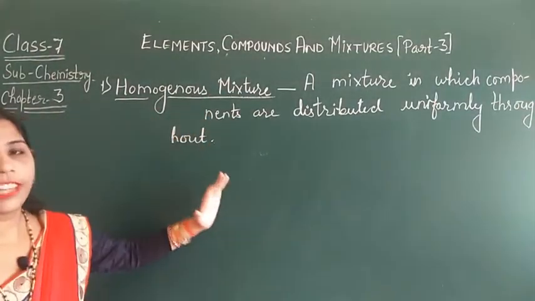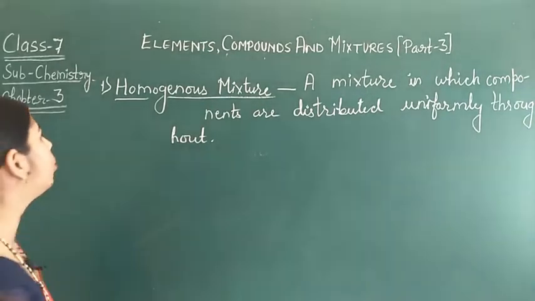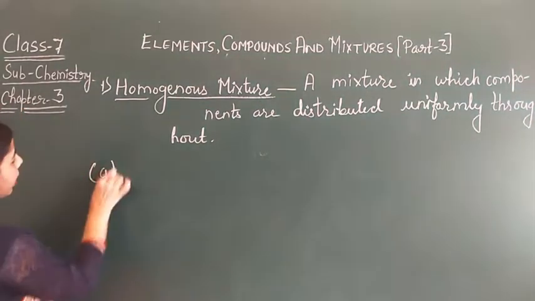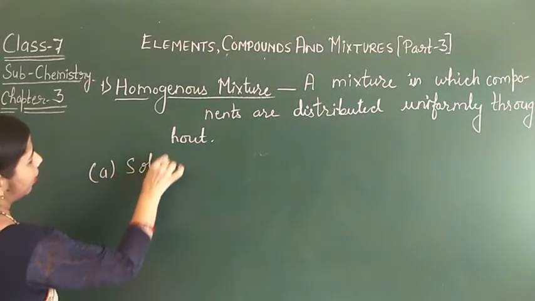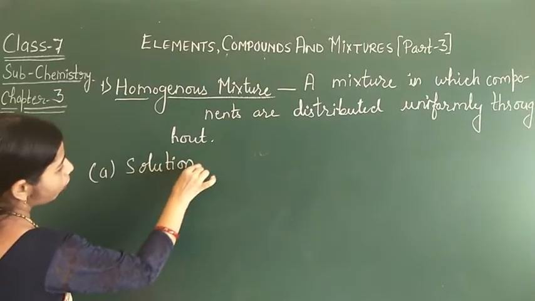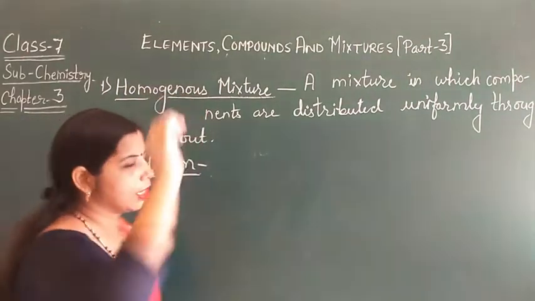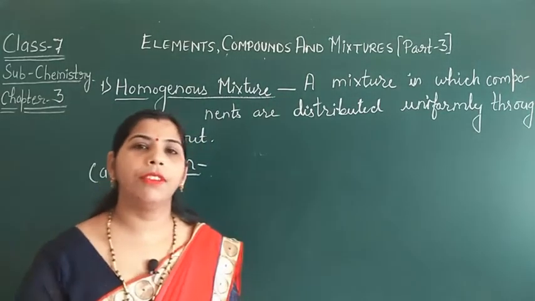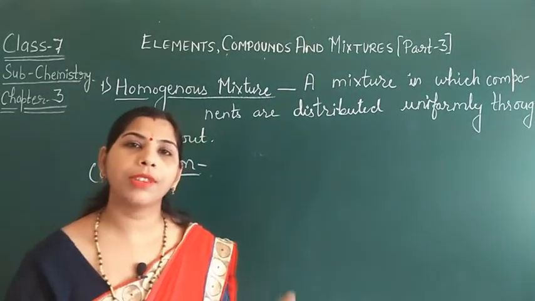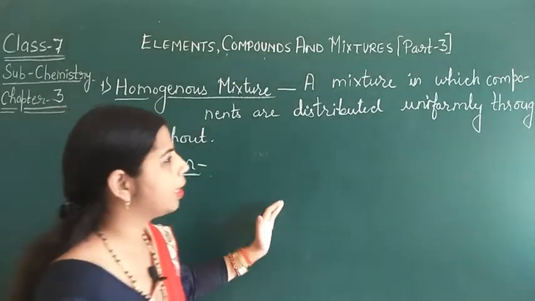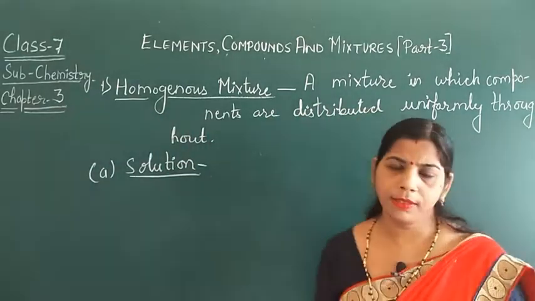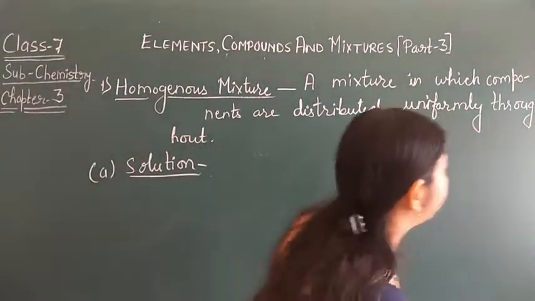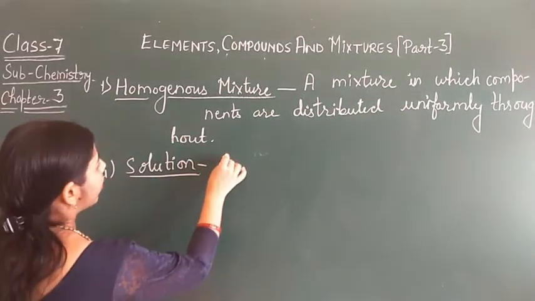So a homogeneous mixture is further divided into two types. First is the solution. That means a solution is a type of homogeneous mixture. What is a solution? One substance is dissolved in another substance completely, that is the solution. That means two or more substances dissolve. What is a solution?